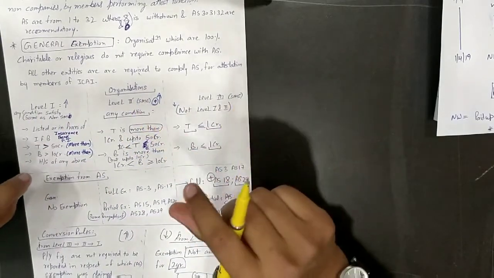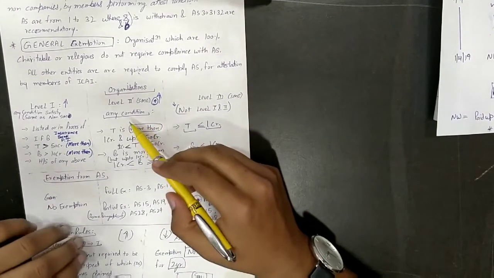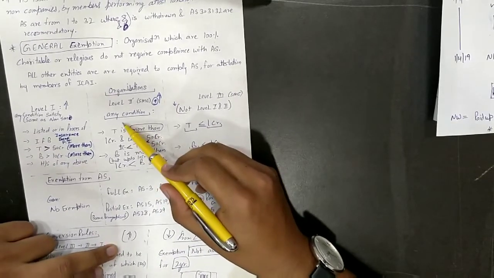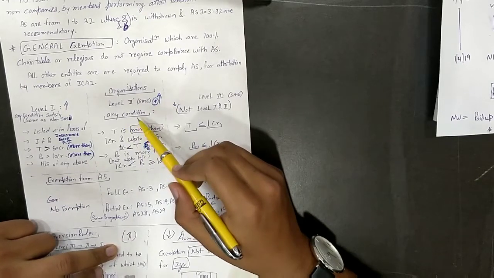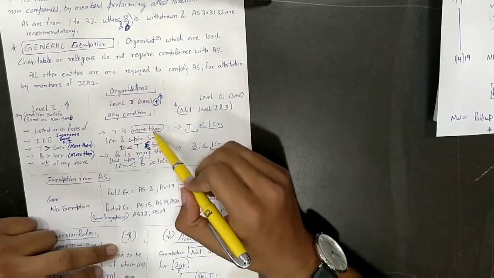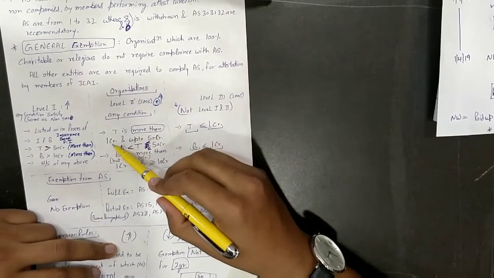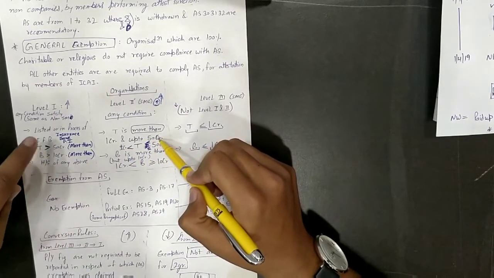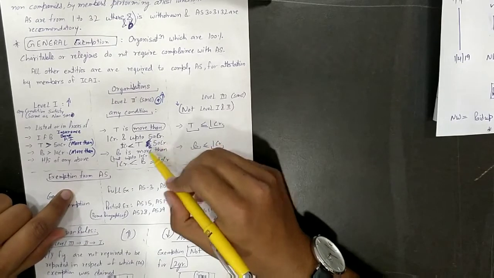Then level 2. There is just a little tricky part over here. Only 2 conditions are changed, and listing is omitted, and IFB is also omitted. Turnover is more than 1 crore but up to 50 crore. Alright, more than will be covered over here, and up to 50 crore will be covered over here.